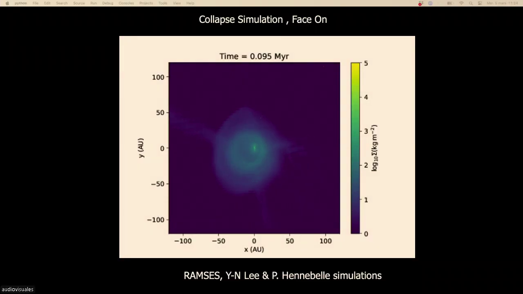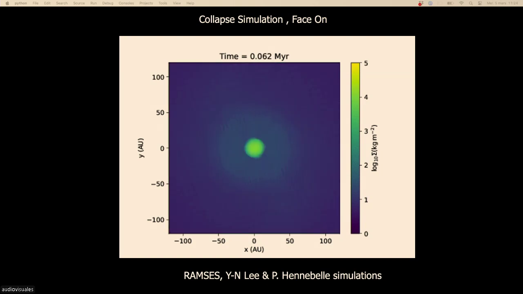And you see that in fact, the material does not come homogeneously from all directions. What you see is that because of the presence of the magnetic field, the disk is fed by fingers of material that fall to the disk. Okay, it's a hydrodynamical instability. So that's the condition of formation.